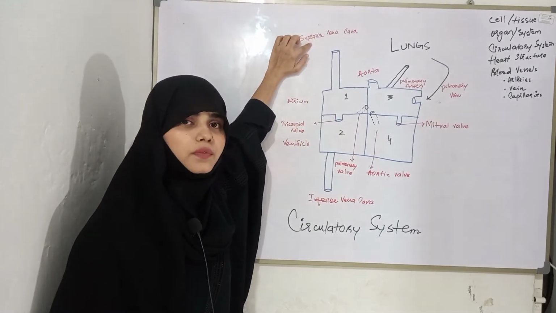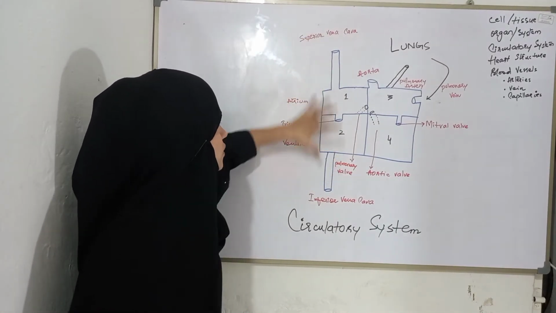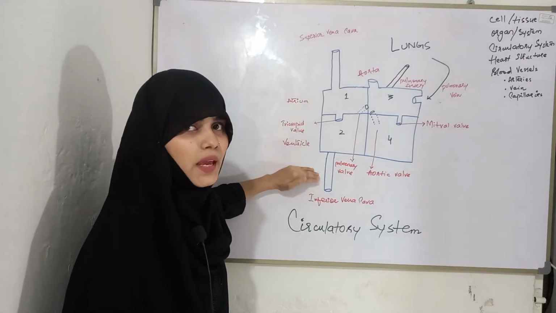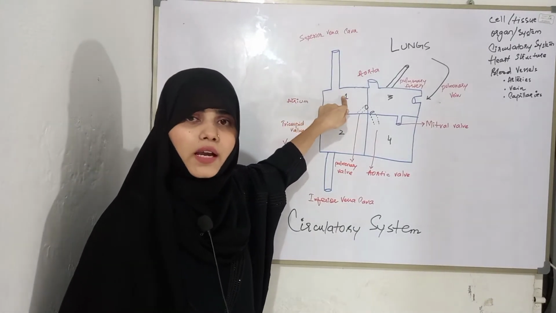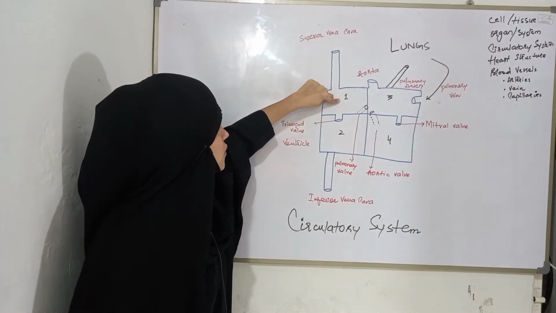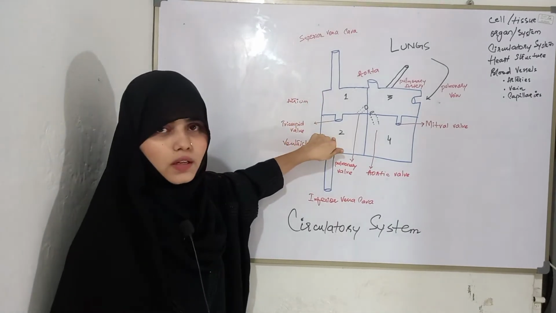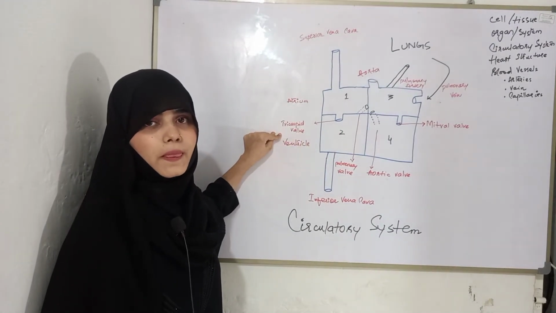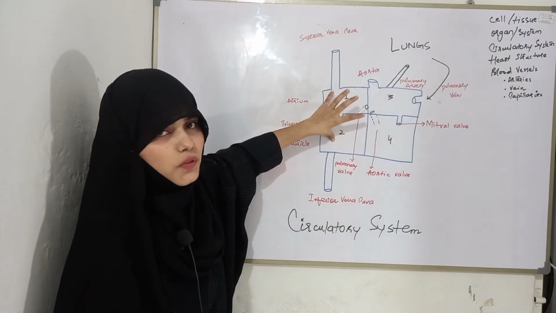From these two vena cava, deoxygenated blood has been collected from the upper side and the lower side of your body, and then this blood enters the first chamber, that is the right atrium. After that, from the right atrium, blood enters the second chamber, which is the right ventricle, through an opening called the tricuspid valve. The tricuspid valve is present between the right atrium and the right ventricle.